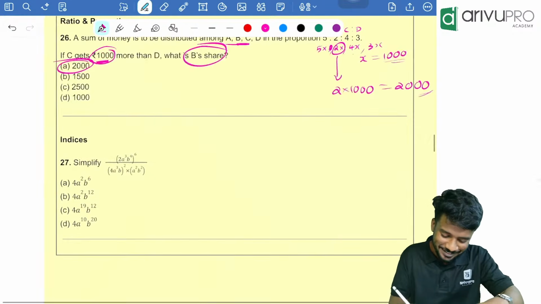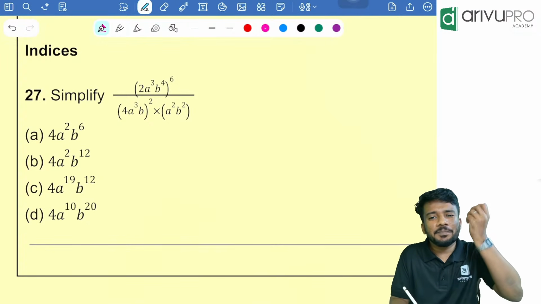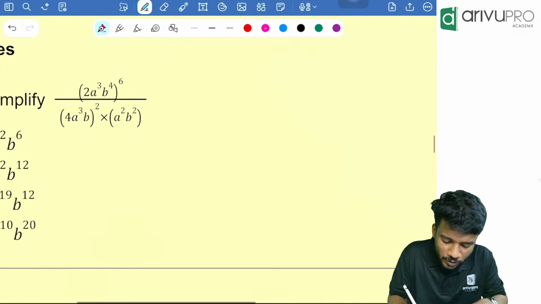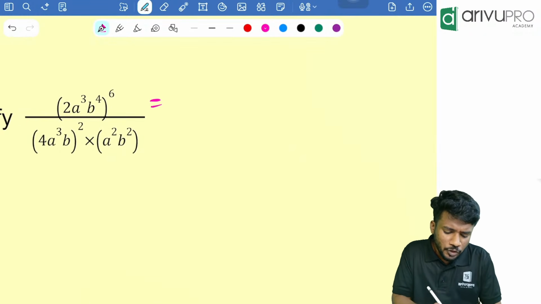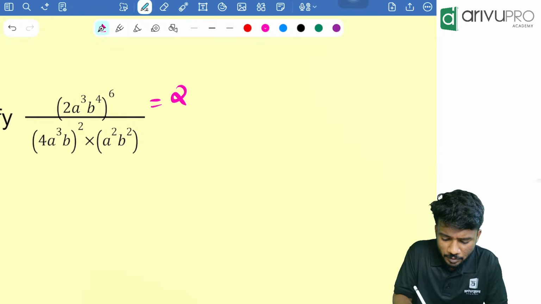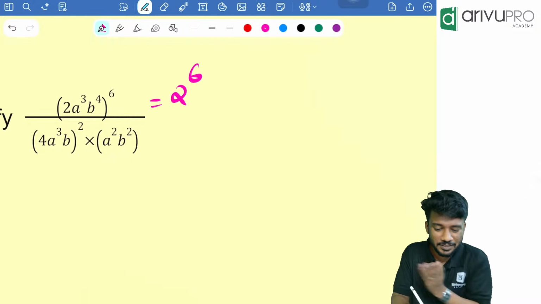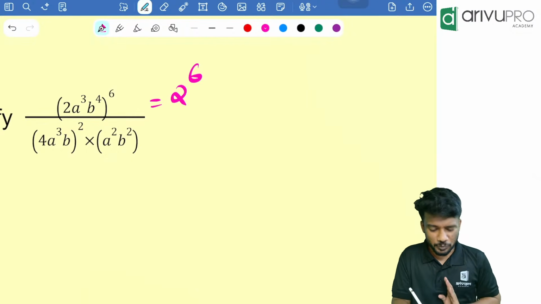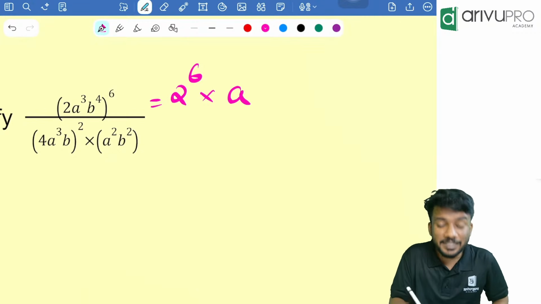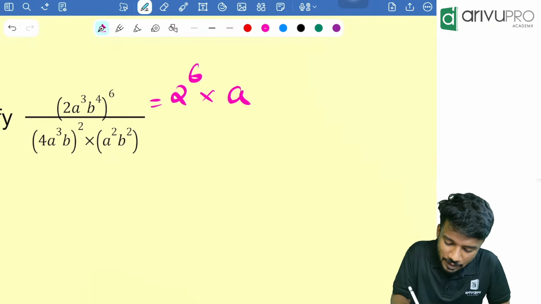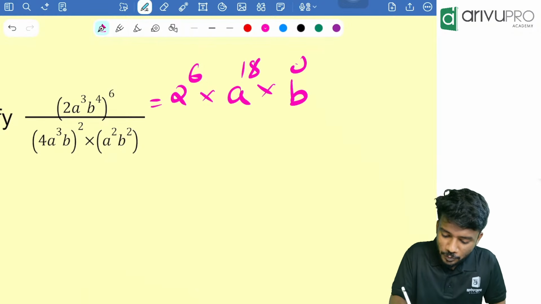Direct question. Next one, look here. Just solving using the basic properties of indices. So what are we going to do? 2 into A raised to 3 into B raised to 4, the whole raised to 6, can be written separately as 2 raised to 6 into A raised to 3, the whole raised to 6, which is A raised to 3 into 6, that is A raised to 18, into B raised to 4 into 6, which is 24.